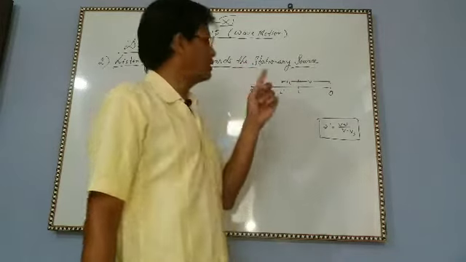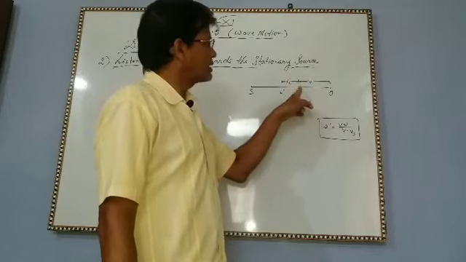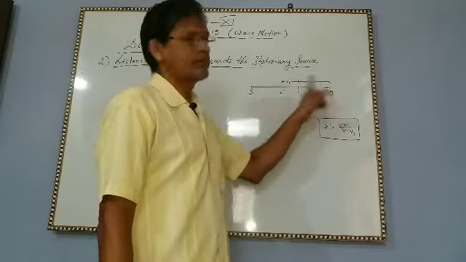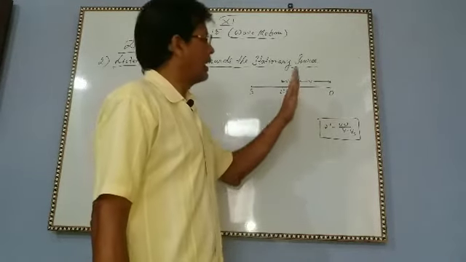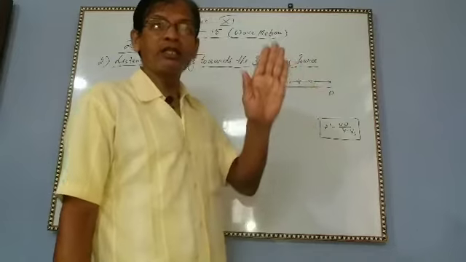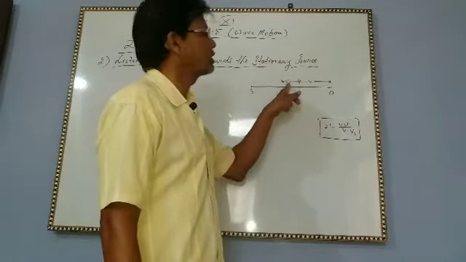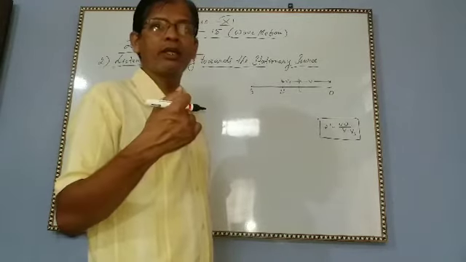When both are stationary, source is stationary, listener is stationary, in 1 second the sound wave moves from this point to this point, meaning its velocity, so this is V. And if the listener is not stationary, but is moving towards the stationary source with velocity VL, then what will happen?